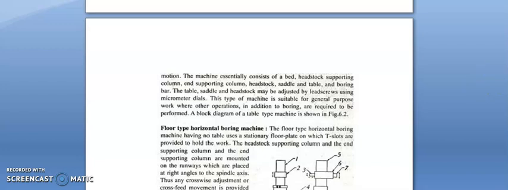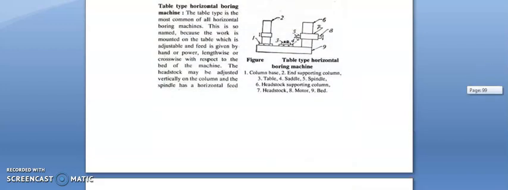The next one, that is your table type boring machine. The table type is most common of all horizontal boring machines. This is so named because the work is mounted on the table which is adjustable and feed is given by hand or power, lengthwise or crosswise with respect to the bed of the machine. The headstock may be adjusted vertically on the column and the spindle has a horizontal feed.